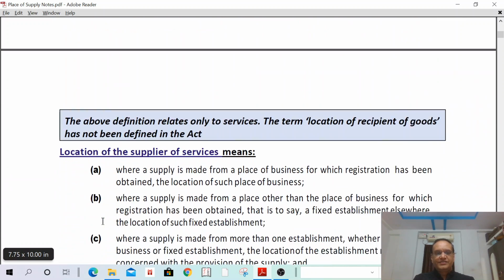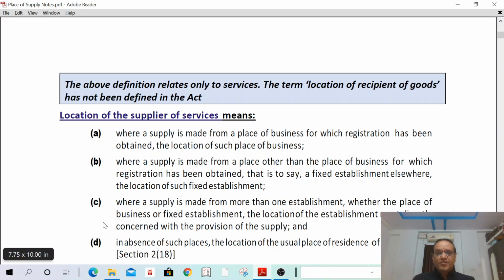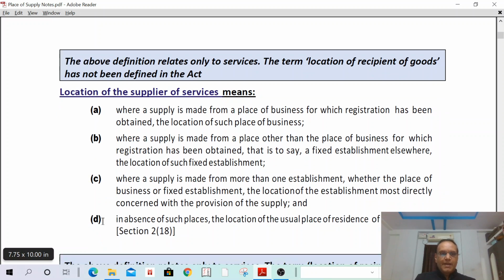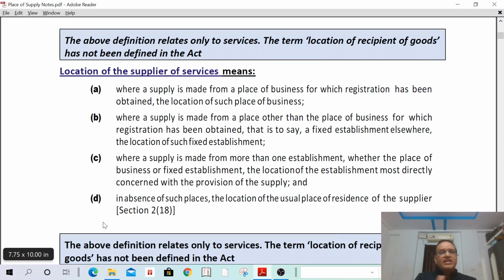Next. The above definition relates to only services. The term location of the recipient of goods has not been defined. Actually, location of the recipient of goods is not defined. Location of the supplier of goods is also not defined. Only services is defined under the GST Act. Then location of the recipient is already discussed. In the same way, location of supplier we are doing right now.